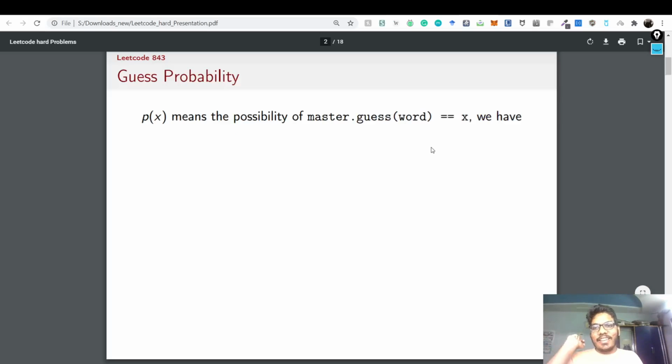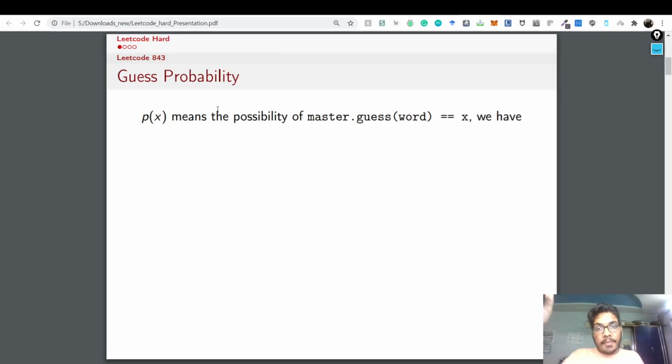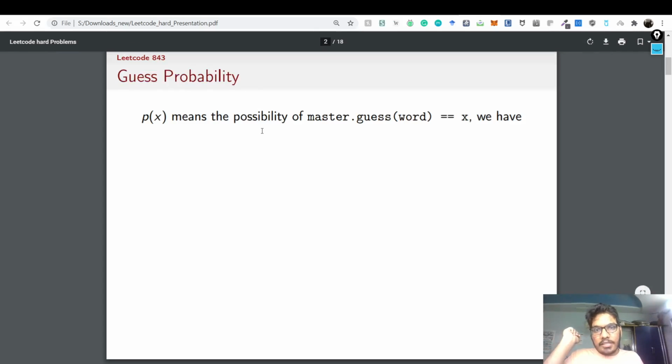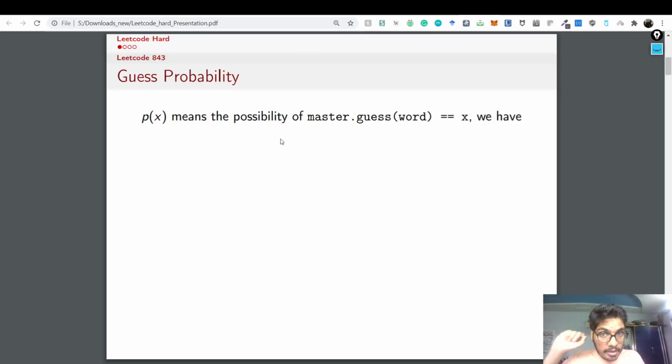So welcome back. This is the math part of it, and hopefully a lot of you have stayed to see it because this is really important, and it will be useful not only for this problem but for a lot of problems in general. So we start with this analysis of something called the guess probability. Let's say p_x is the probability of master.guess word to be x.